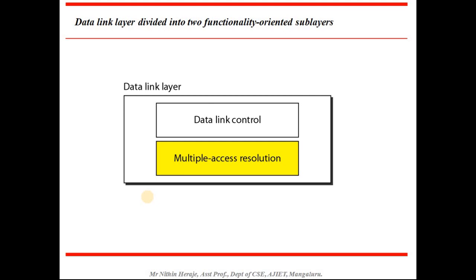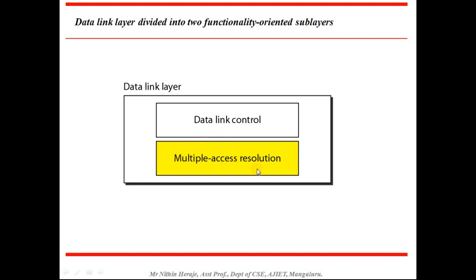Basically, the data link layer is subdivided into two sublayers, that is data link control and multiple access resolution. We have gone through the data link control in my last videos.